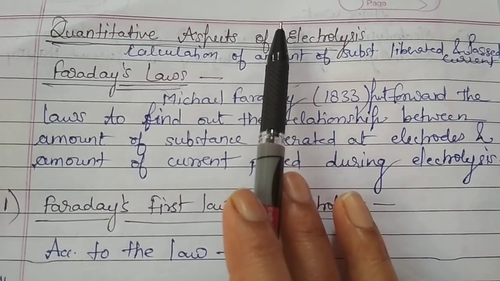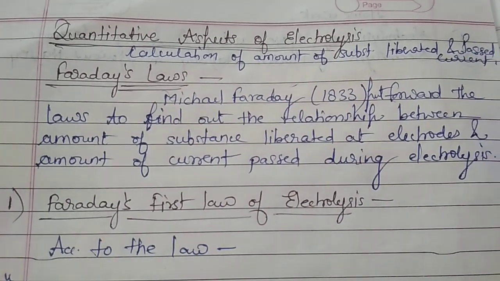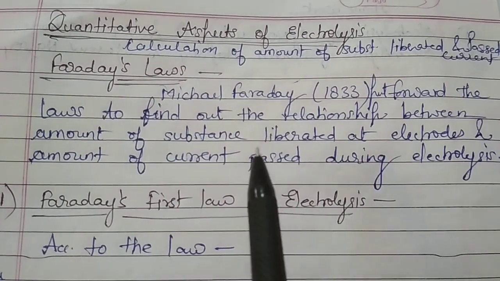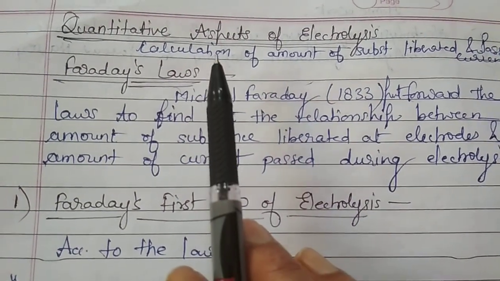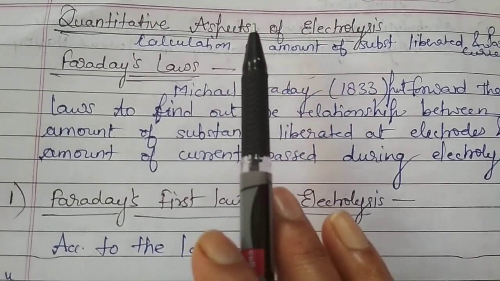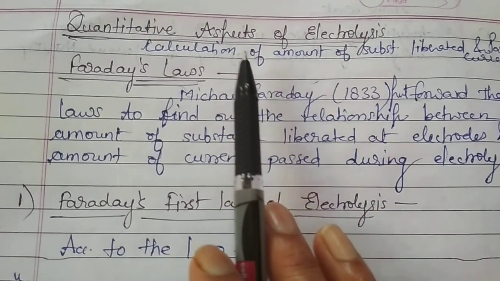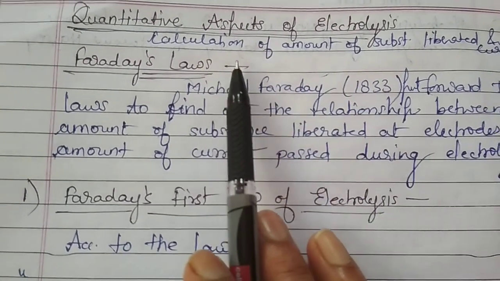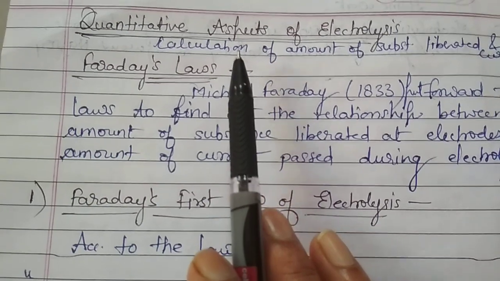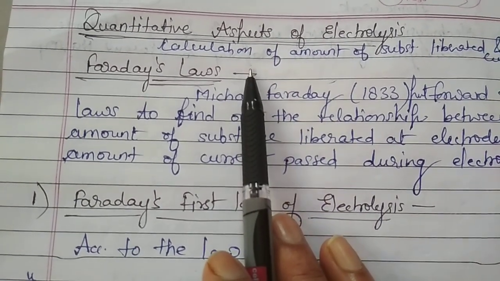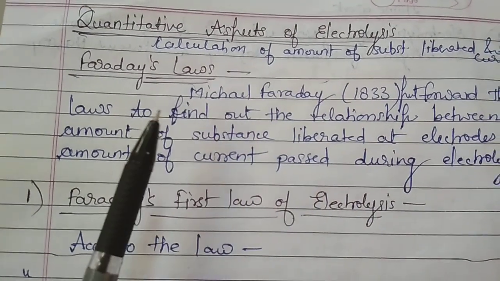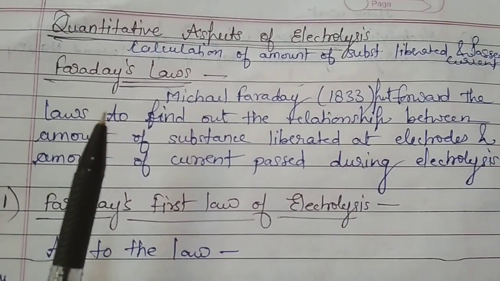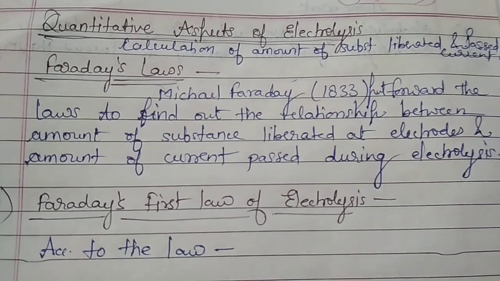Which ion will move towards a particular electrode, that we have decided by the qualitative analysis. But now by the quantitative aspect we would be able to know how much amount of the substance would be deposited or liberated at a particular electrode, because in almost all the cases we have seen that either a metal would be deposited or a particular gas, whether it is oxygen, chlorine, or bromine, would be liberated at the particular electrode.